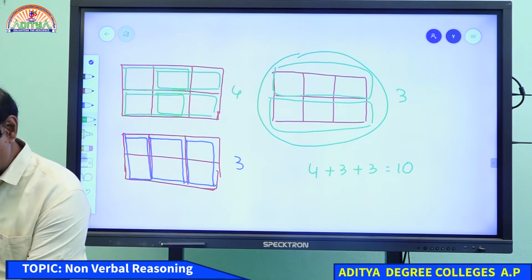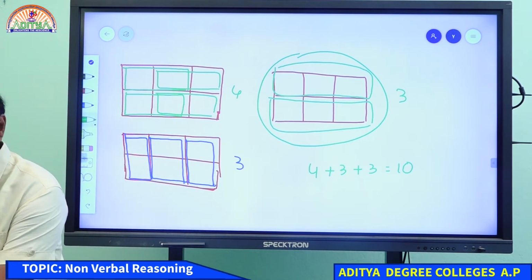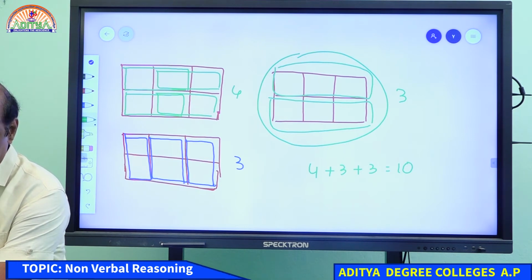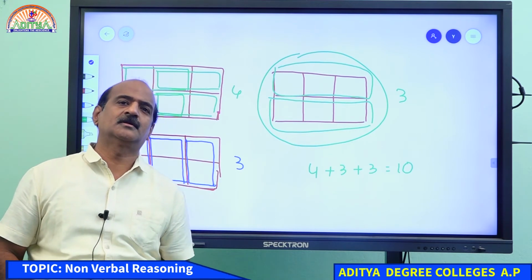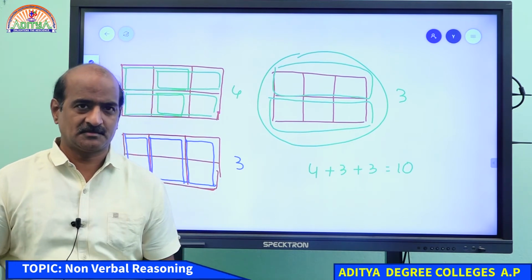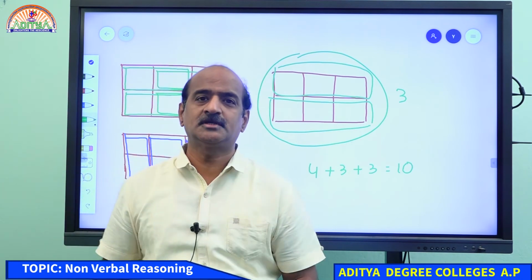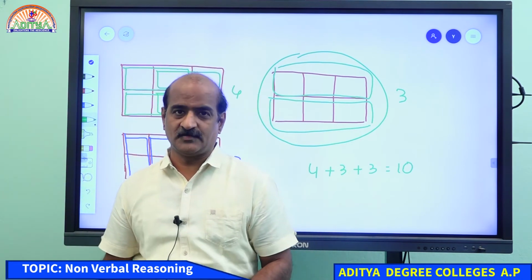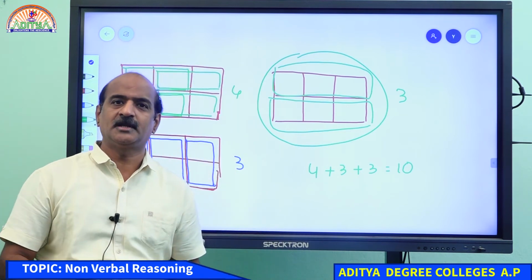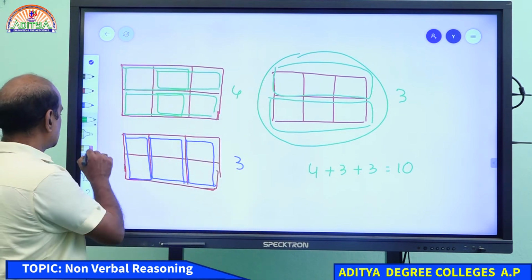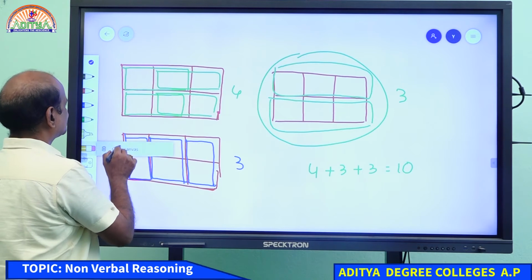So if you want to be very particular about rectangles, we will be getting 10 rectangles. I hope you understand this. Student, I think you are a little confident by this time, but I am absolutely sure that you may not be having complete confidence. So let me demonstrate with some more examples. You will be getting it more clear. Come on, student.